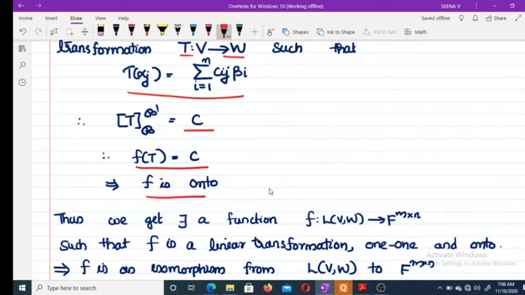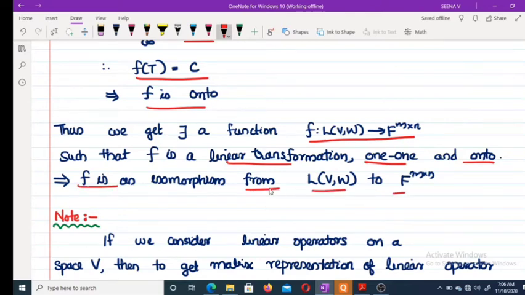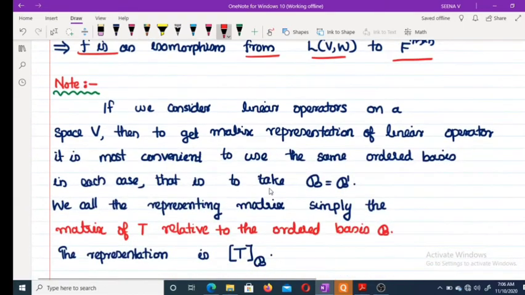This implies f is onto. Therefore, we get that there exists a function f from L(V,W) to F^(m by n) such that f is a linear transformation, 1 to 1 and onto. This implies f is an isomorphism from L(V,W) to F^(m by n). Now, L(V,W) means the set of all linear transformations from V to W. If you consider the set of all linear transformations from V to V, that is the set of all linear operators, so our space is the same.